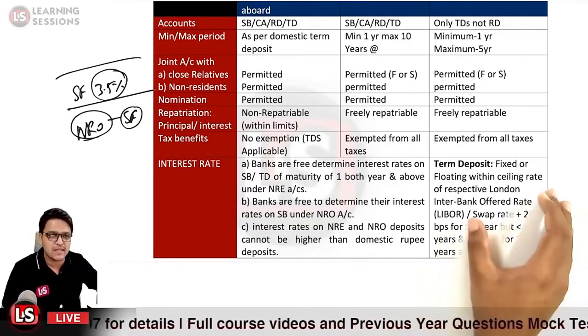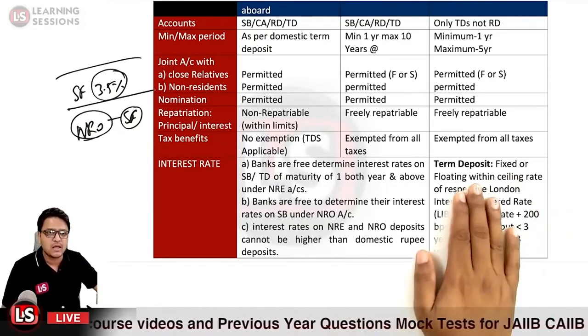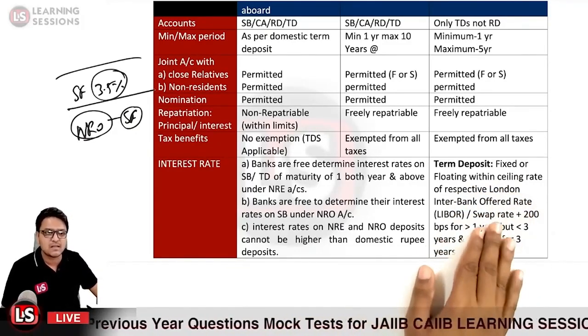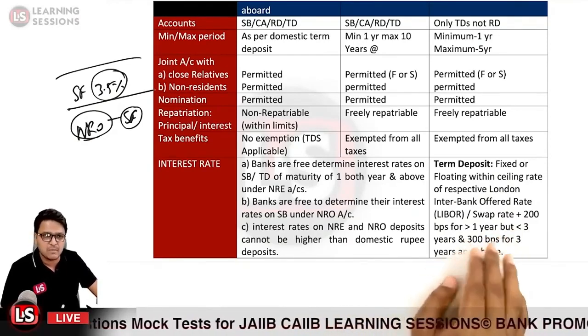And in the case of the FCNR account, fixed or floating interest can be given within the ceiling rate of the respective LIBOR or swap rate plus 200 basis points.